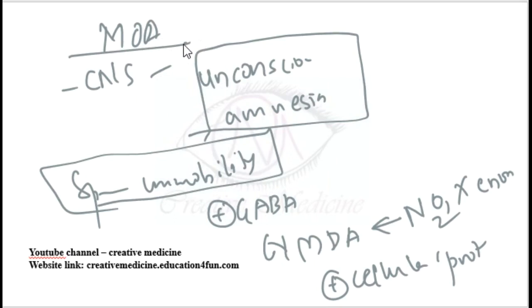Summary: mechanism of action of inhalational agents. On the CNS, they cause unconsciousness and amnesia. On the spinal cord, they cause immobility. Then they activate the GABA receptors and NMDA receptors. NMDA receptors are mainly activated by nitrous oxide and xenon. They bind to the cellular proteins and cause their actions.